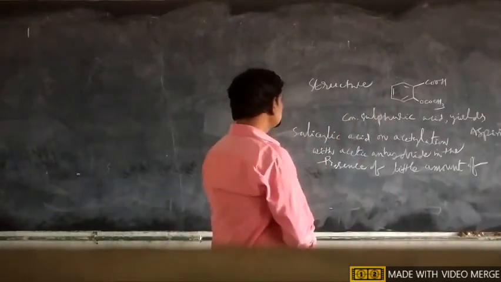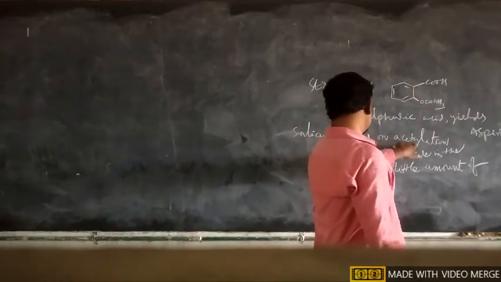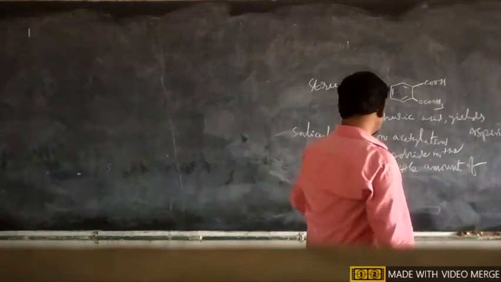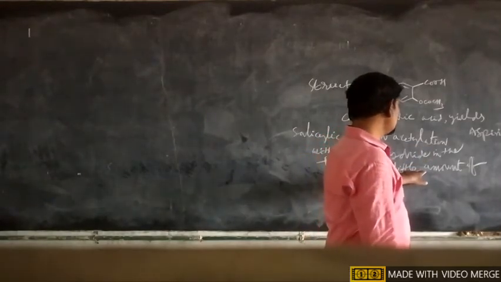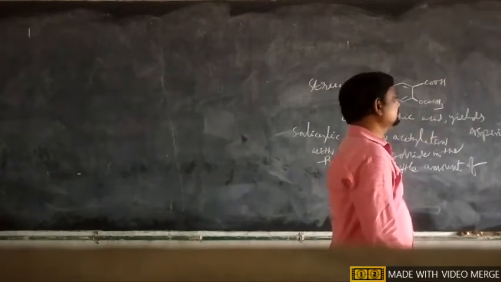So basically, salicylic acid undergoes acetylation with acetic anhydride in the presence of a little amount of concentrated sulfuric acid to yield aspirin.